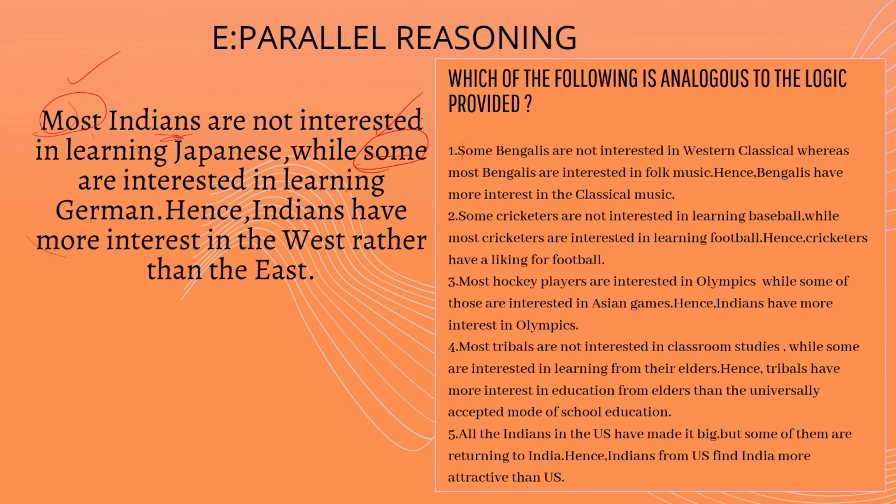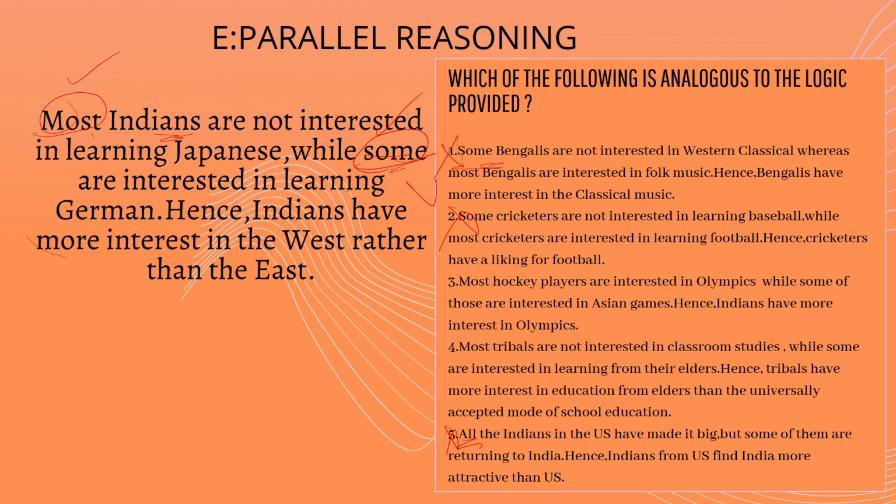So we can directly eliminate option number 1 as it starts with some. It doesn't start with most. So option 2 can also be eliminated. Option 3 cannot be eliminated. Option 4 also can't be eliminated. Option 5 can be eliminated because it starts with all. Okay. So between option 3 and 4, we have to select only one.